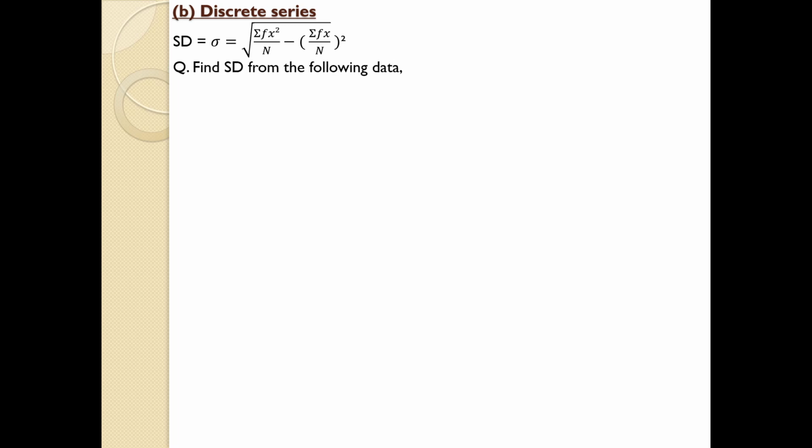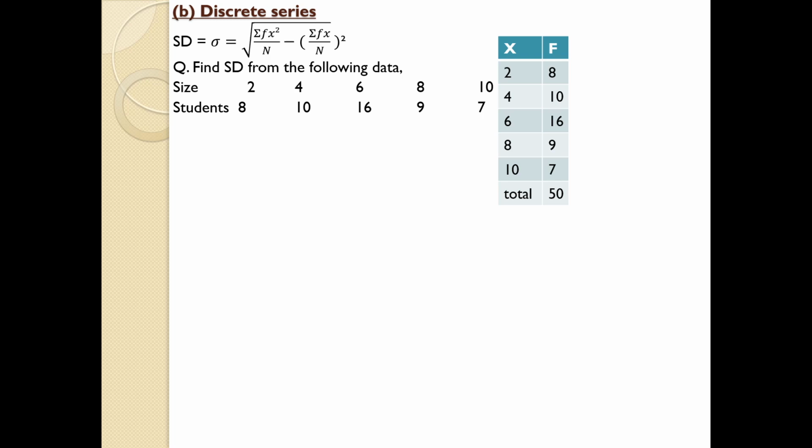You are asked to find standard deviation from the following data. Size is given. Frequency is also given. So just write down these details in a table. X and f are directly given in the question.